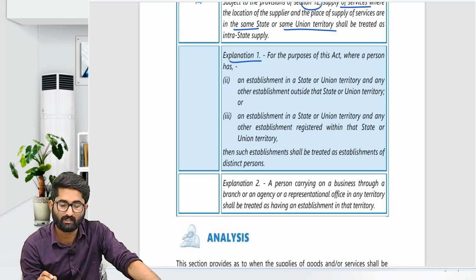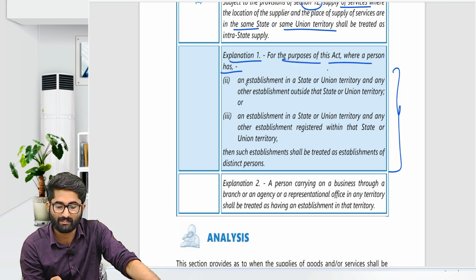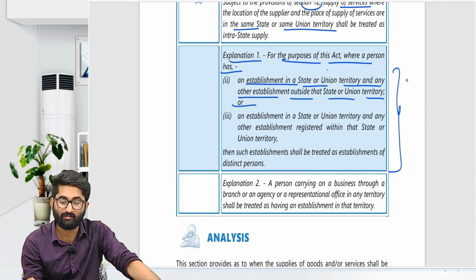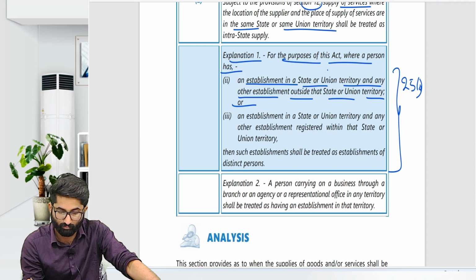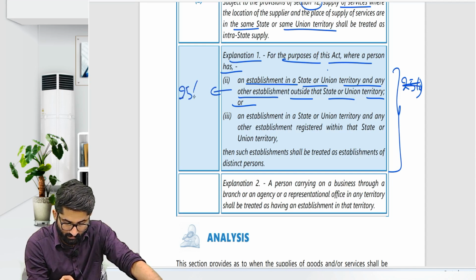And the explanation says, remember this, section number 25 subsection 1, we have taken one explanation. For the purpose of this Act, where a person has an establishment in a state or union territory and any other establishment outside that state or union territory, this is about section number 25 subsection 4, and this is section number 25 subsection 5.